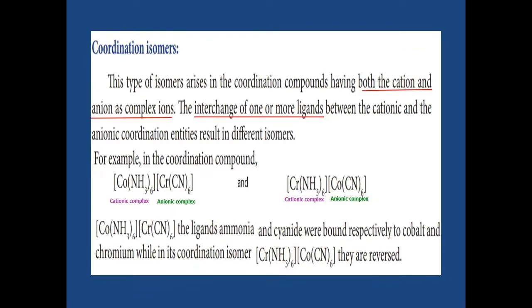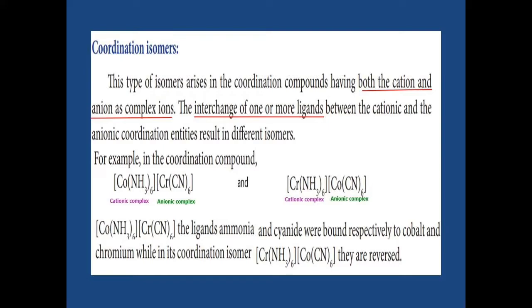Coordination isomer: this type of isomer we get from a complex cation and a complex anion. The interchange of one or more ligands between these cationic and anionic complexes gives the coordination isomer. Now see the example. In this example, the cobalt is present in the cationic complex and the chromium is present in the anionic complex.